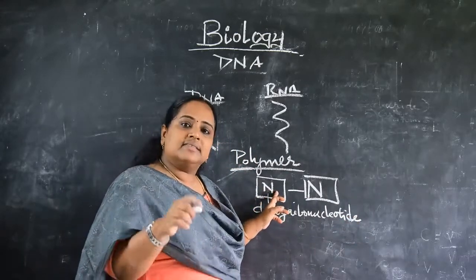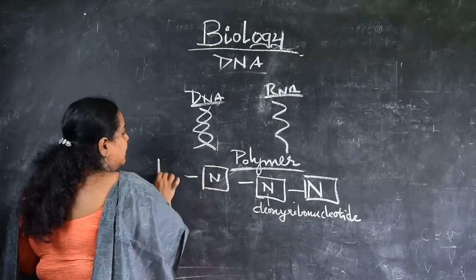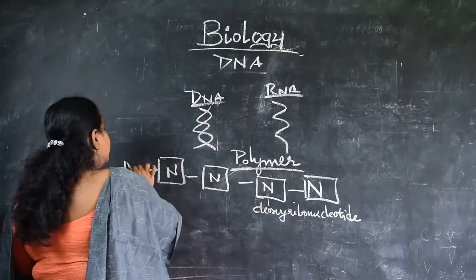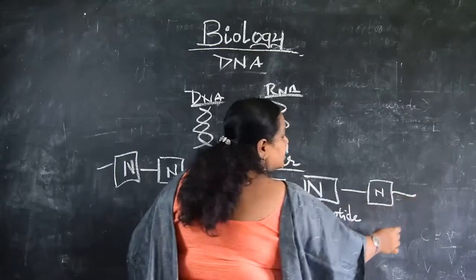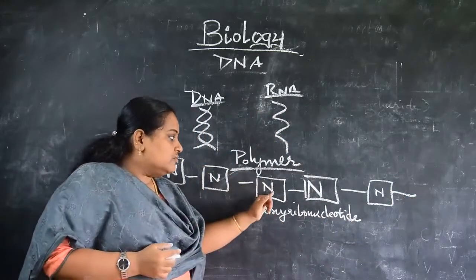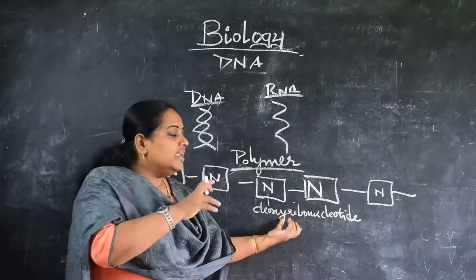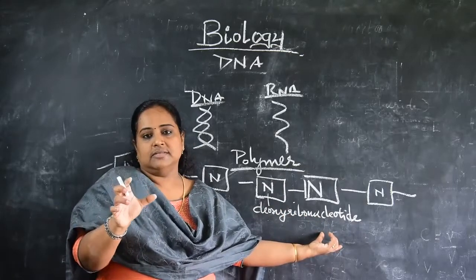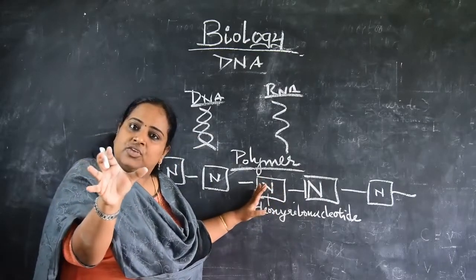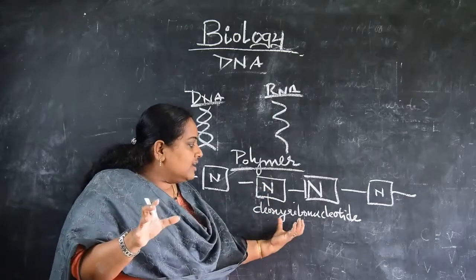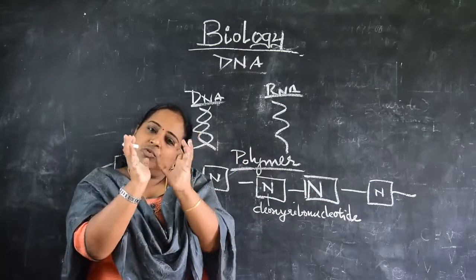See how many N's make up one polymer; they are linked with each other. That one N is nothing but one deoxyribonucleotide unit, and that one deoxyribonucleotide unit is a monomer, a single unit.